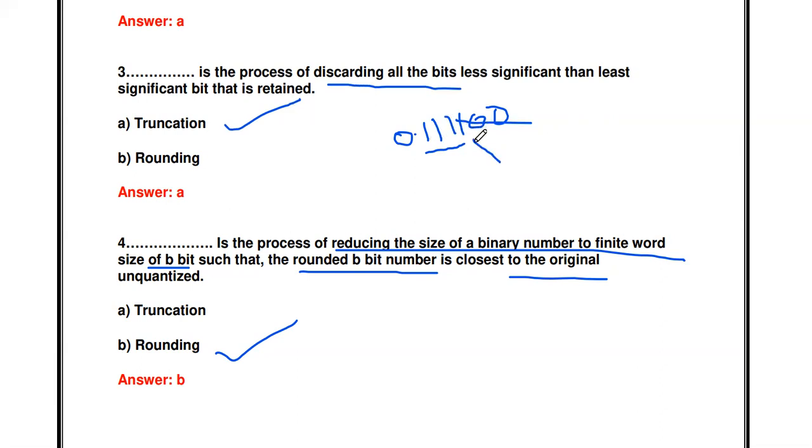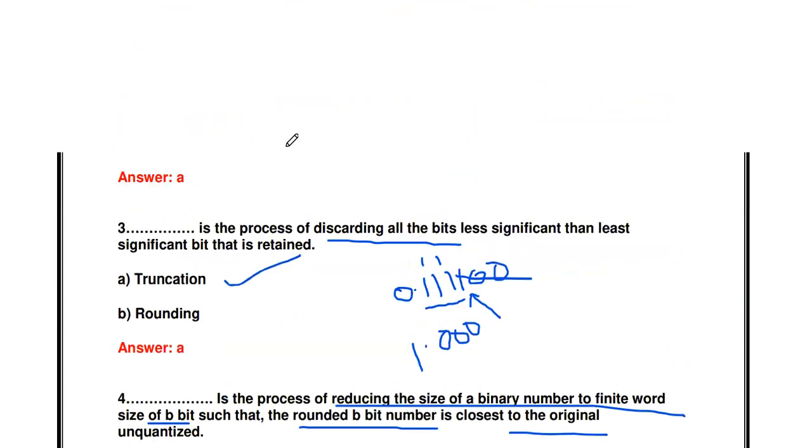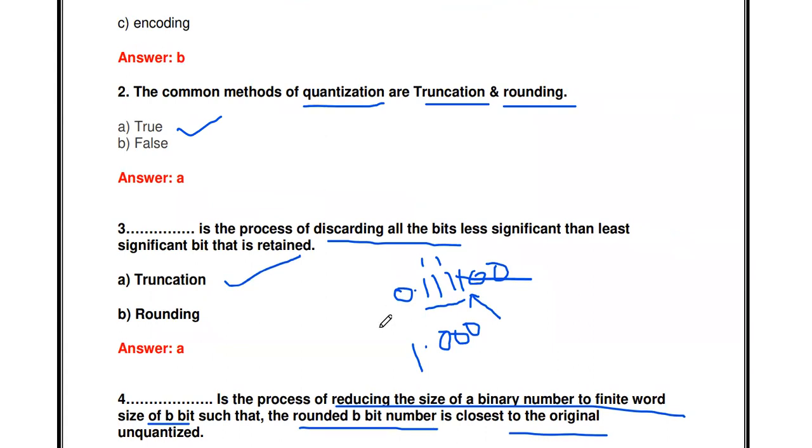First you keep the 3 bits. Look at the 4th bit: if the 4th bit is 0, you just discard. Here the 4th bit is 1, so you have to add 1 to the 3rd bit. 1 plus 1 is 0, carry 1, again 0 carry 1, and the 1 will come here. This is the rounding process. Rounding is also a process of reducing the size of a binary number to b bits, but the rounded b-bit number is closest to the original unquantized value. Compared to truncation, in rounding we get the minimum amount of quantization error.